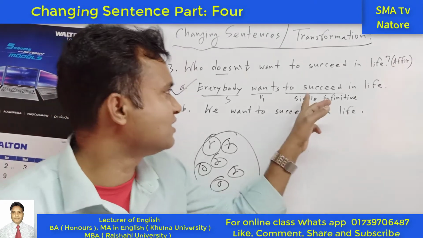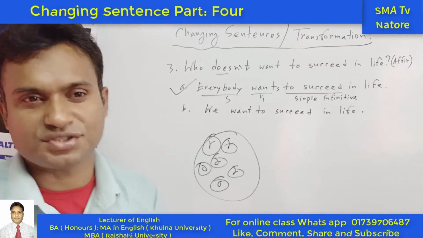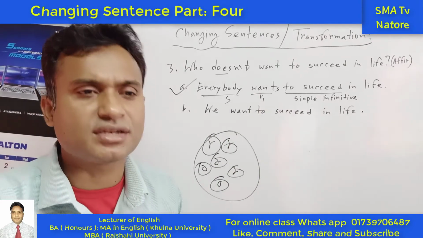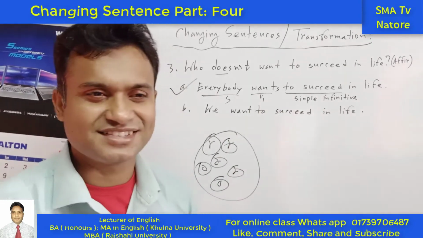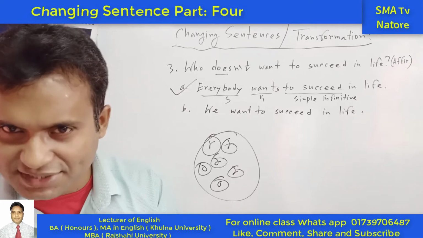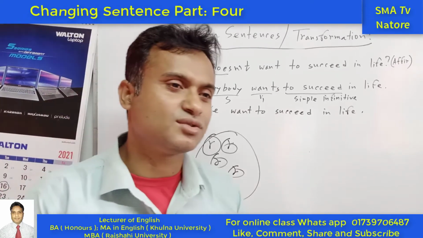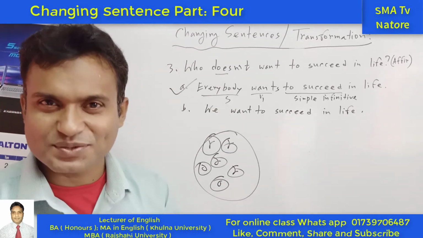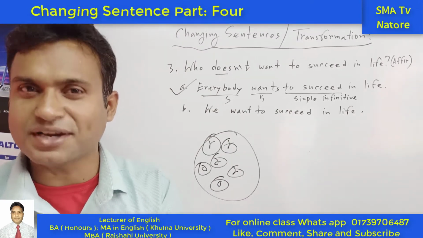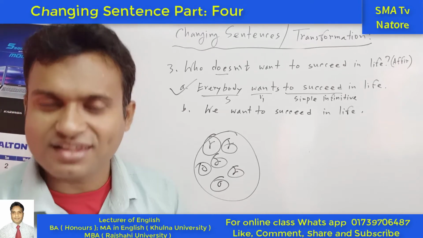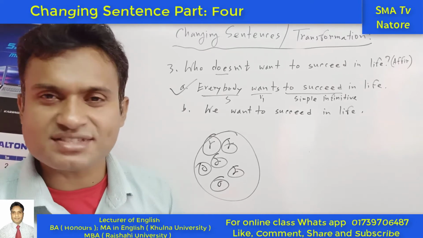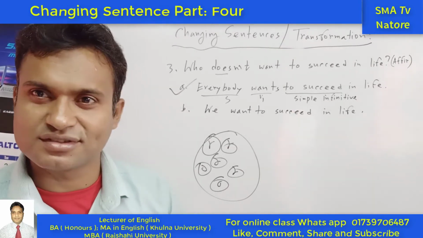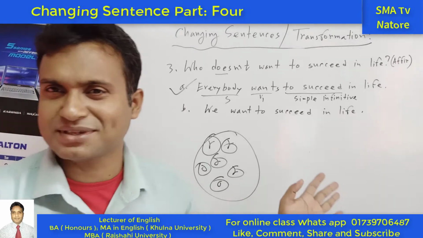Okay. So here the infinitive is giving us a condition. The condition is that everybody wants what? To succeed. So this is one kind of successful. Okay. Everybody wants to make a good result. Why? To get a good job. Why? To get money or to earn money. Okay. So in this way they are wanting something. So the infinitive is giving us the special condition. Okay. I hope that it is very easy for you.